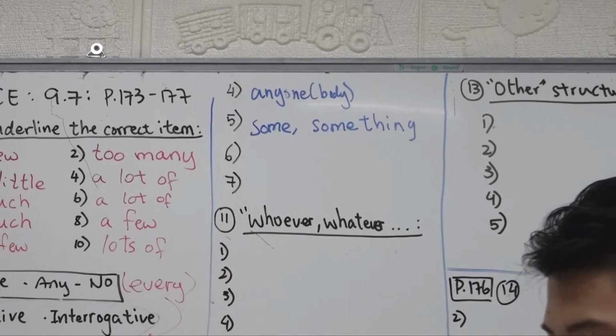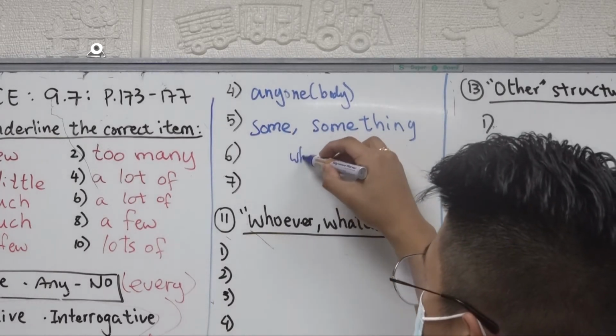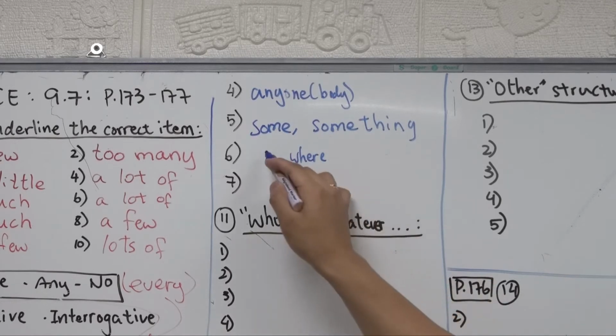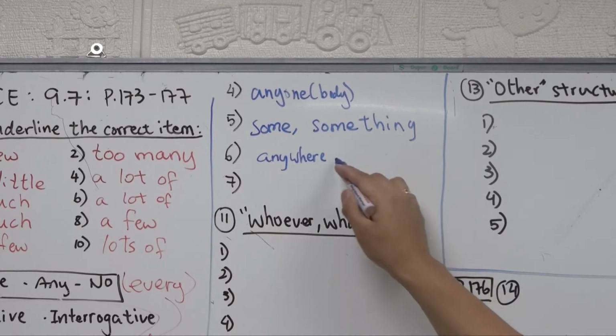All right, number 6. Let's move on. Have you seen Jim blank? So we're talking about seeing Jim somewhere. Have you seen Jim in a place? So something where. And we are asking for a specific place. Have you seen Jim in the classroom? Yes, I saw him in the classroom. I see him in the classroom every day. So not some, not an answer we're expecting. So it should be anywhere. Wherever he is, have you seen him right now? Anywhere. And then the second part: I've been looking blank for him.